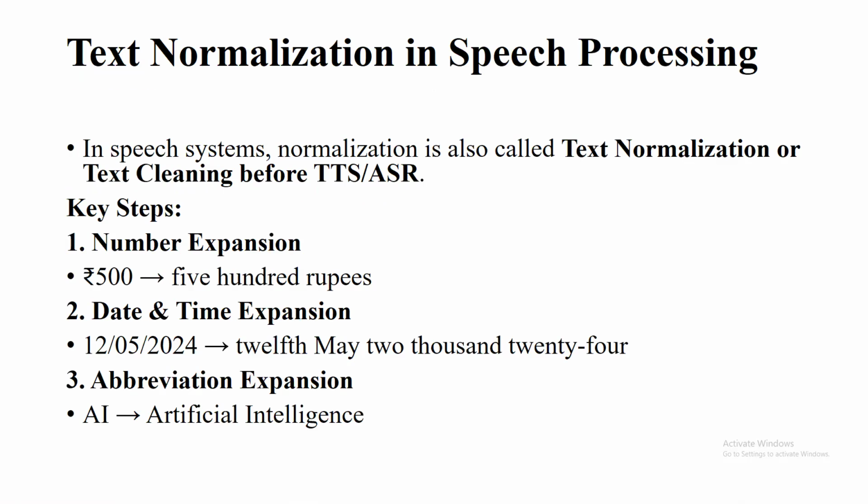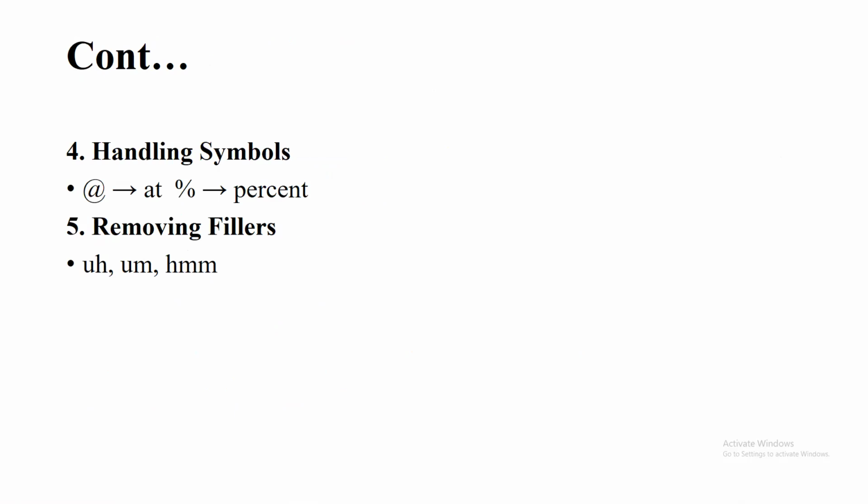In speech systems, normalization is also called text cleaning before TTS or ASR. The steps are as below. The first step is number expansion. In number expansion, as we already saw, 500 becomes five hundred rupees. Then date and time expansion: the date 12, month 5, and 2024 are expanded into full English. Then abbreviation expansion, like AI to artificial intelligence, and handling symbols. If @, %, and similar symbols are present, we write them in their spoken form, like "at" and "percent". And removing fillers is the last step.